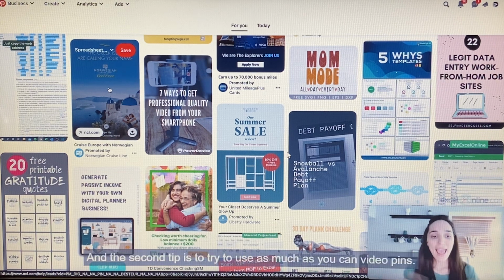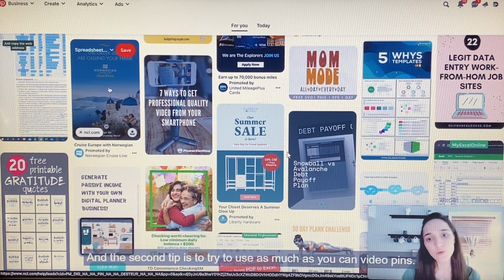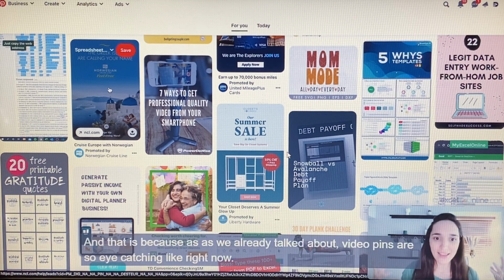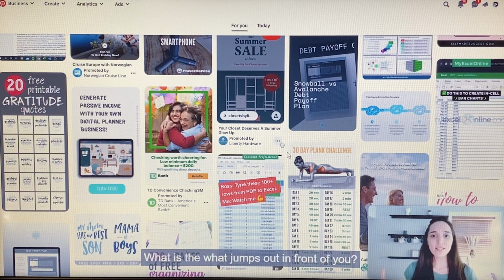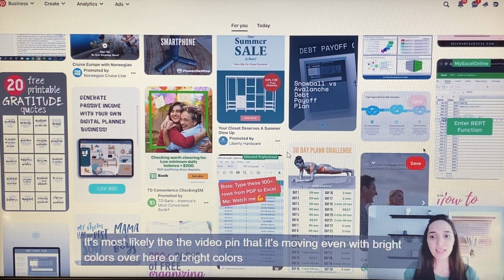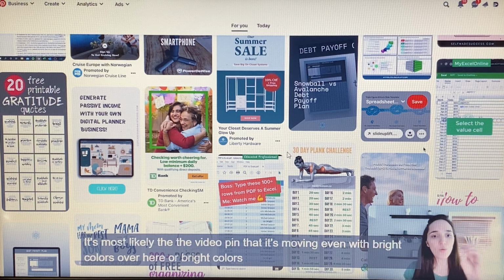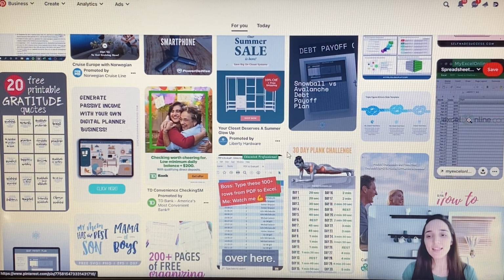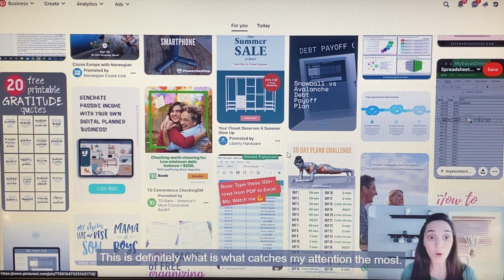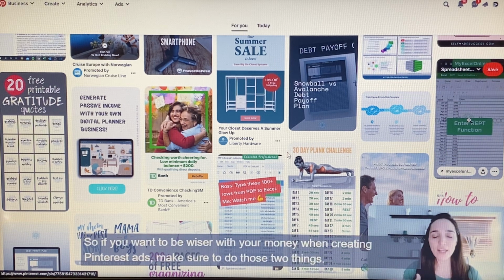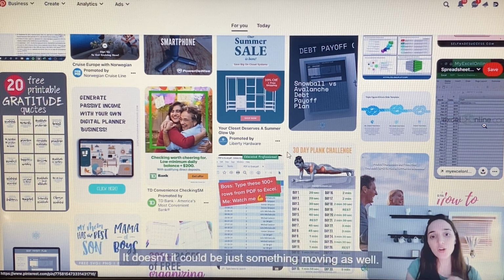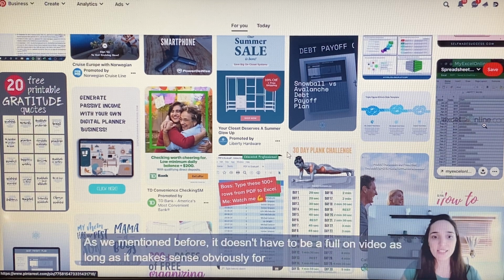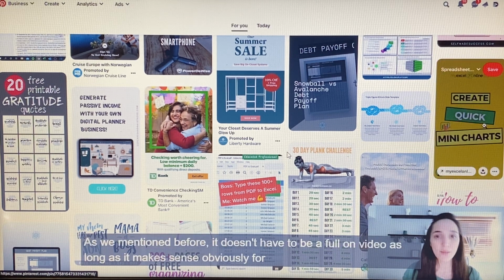And the second tip is to use as many video pins as you can, because, as we already talked about, video pins are so eye-catching. Like right now, what jumps out in front of you? It's most likely the video pin that's moving. Even with bright colors over here or over here, this is definitely what catches my attention the most. So if you want to be wiser with your money when creating Pinterest ads, make sure to do those two things: include the price, and incorporate videos as much as you can. It could be just something moving, as we mentioned before. It doesn't have to be a full-on video, as long as it makes sense for your ad.